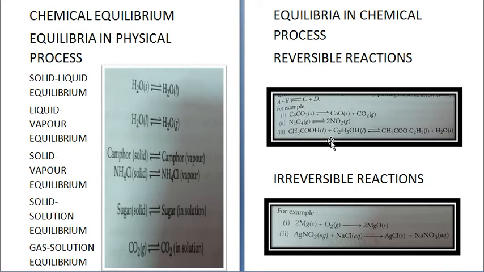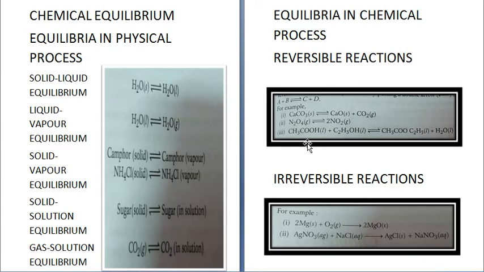CH3COOH plus C2H5OH, acetic acid and ethyl alcohol, give you CH3COOC2H5 and water. Now this CH3COOC2H5 and water can again get converted back into CH3COOH and C2H5OH. So these are the examples of reversible reactions. These are in chemical equilibrium.